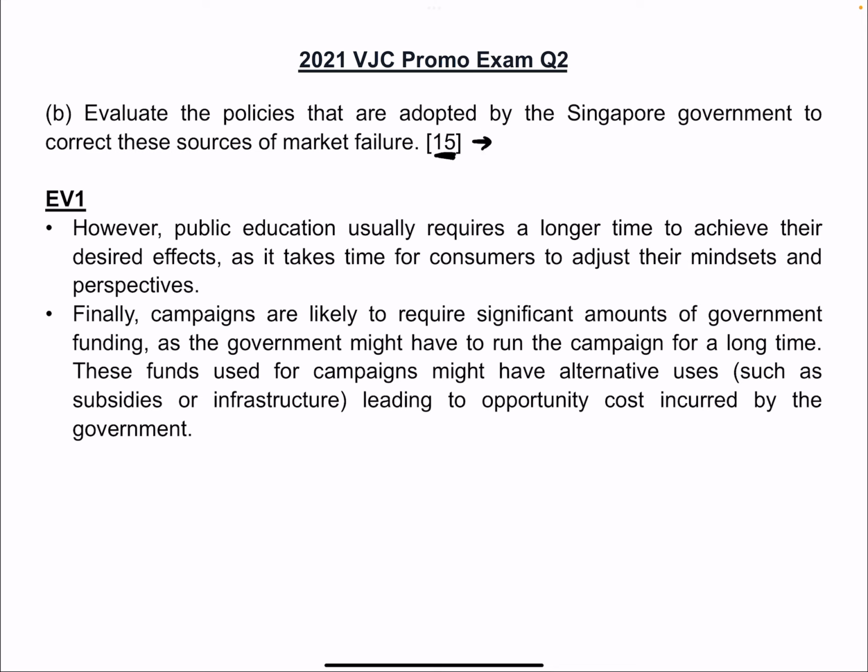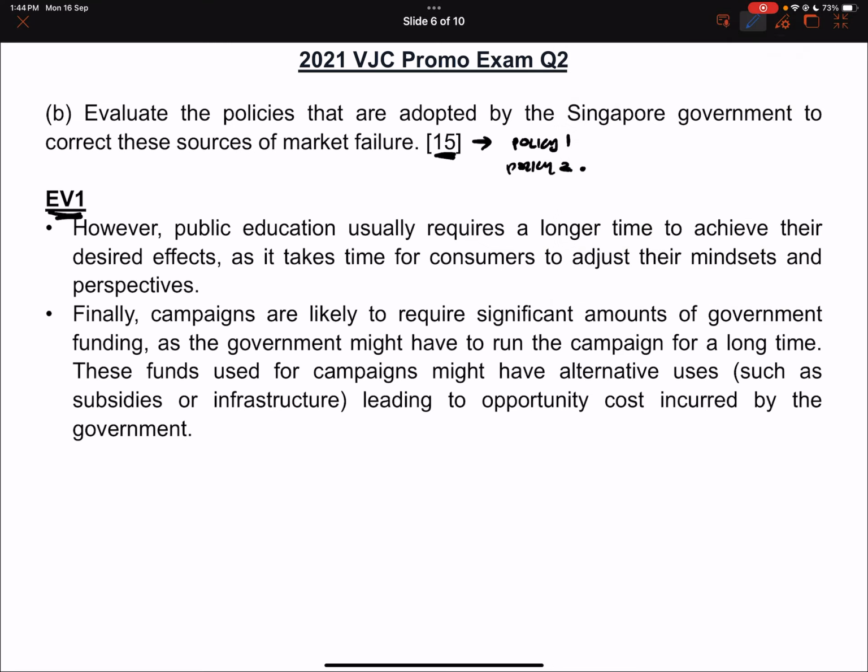After you do that, I mentioned to you that for these 15-mark questions when there's policy 1 and policy 2, EVs are very easy to do, so you should do that. You just need to give me the limitations of the campaign. I've got 2 limitations here that I memorized. One is that it takes a very long time. When you run a campaign, it takes a very long time. I've seen the campaign so many times and I haven't gone for my checkup yet. It takes time for people to adjust their mindsets.